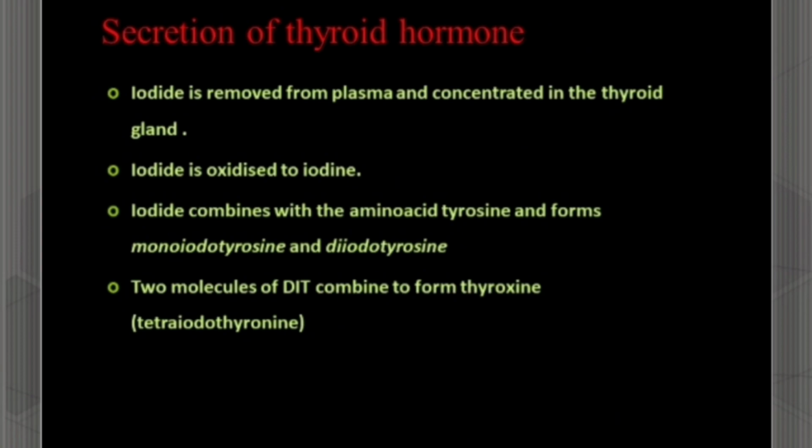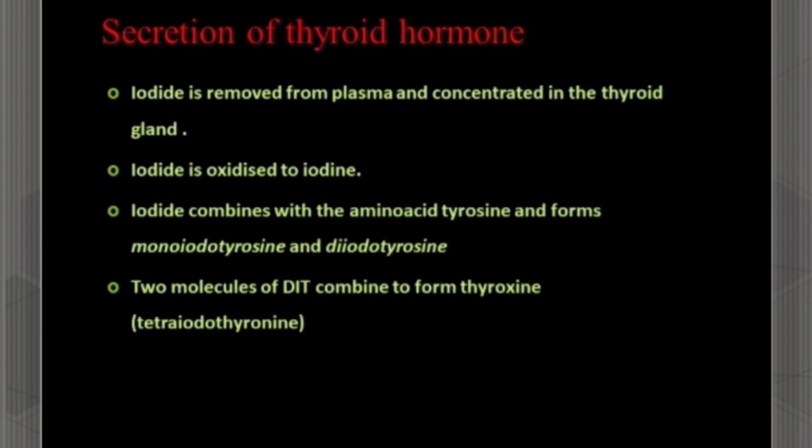The thyroid gland synthesizes and secretes two types of hormones, that is T3 and T4, which are triiodothyronine and thyroxine. The synthesis of these hormones occurs in the following four stages. First, iodide is removed from plasma and concentrated in the thyroid gland. The removed iodide is oxidized to iodine. Next, iodine combines with the amino acid tyrosine, and it forms two types,